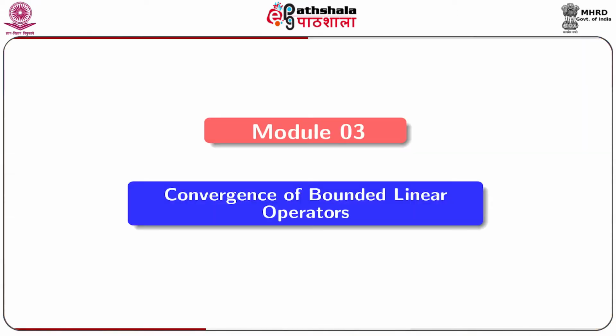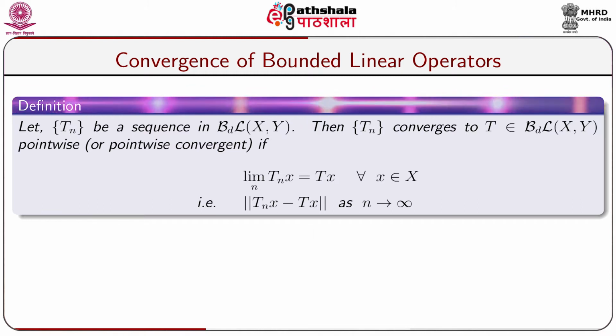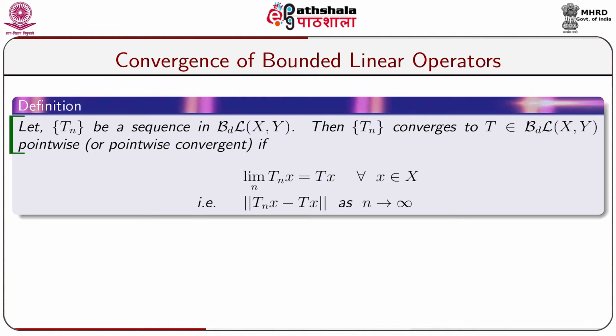Let us now start with module 3. The title of module 3 is Convergence of Bounded Linear Operators. We shall start with the collection of all bounded linear operators, that is B(X,Y), where capital X and capital Y are two normed linear spaces over the same field of scalars capital F. The field of scalars may be either real or complex.